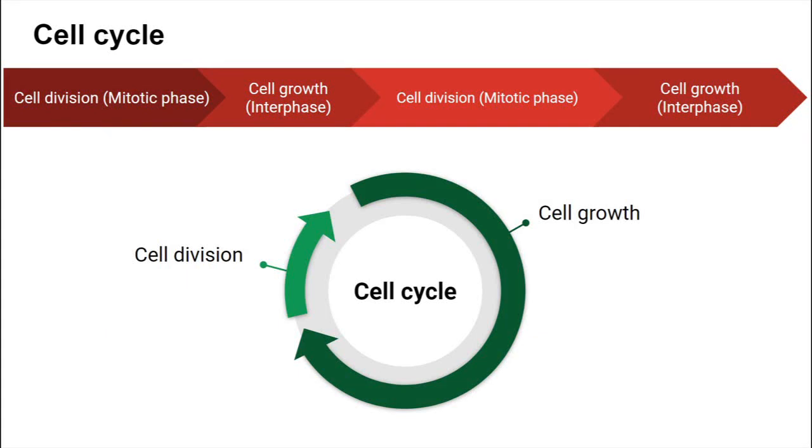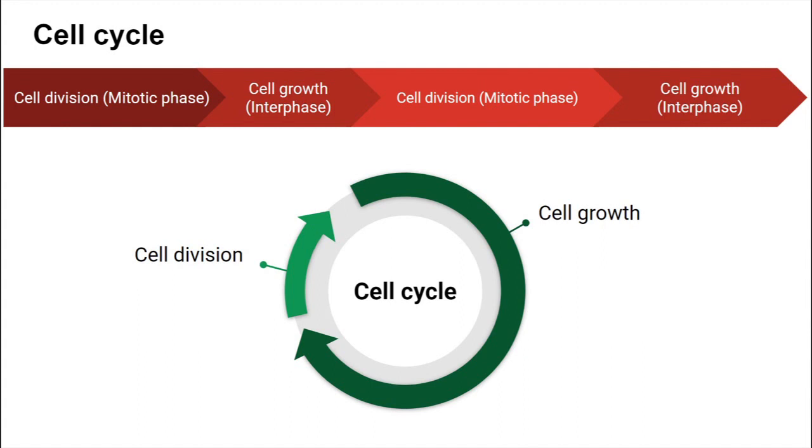Today we will discuss cell division. As we all know, growth is the important character of all living organisms. This is the reason why cell division becomes very important for all living creatures. All cells reproduce by dividing into two daughter cells. Cell division is essential for growth, repair and reproduction.